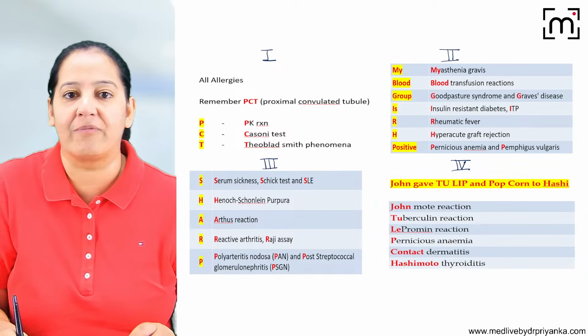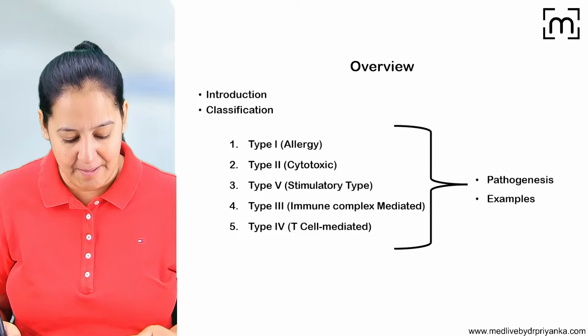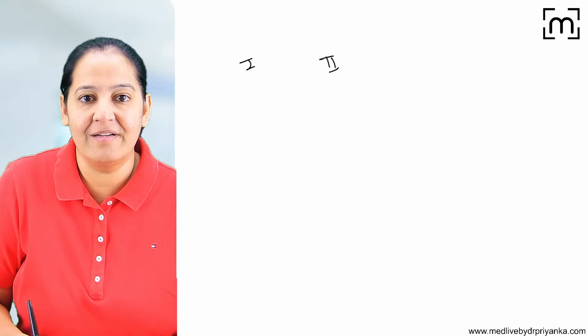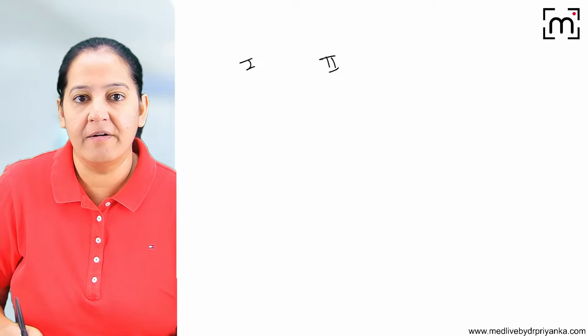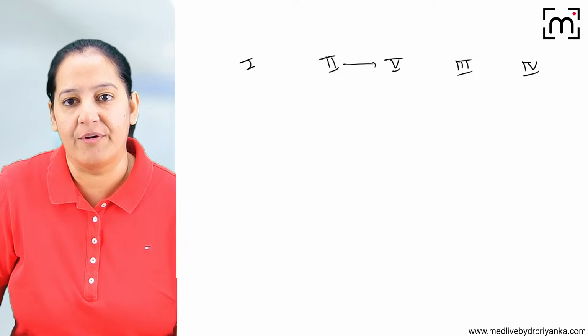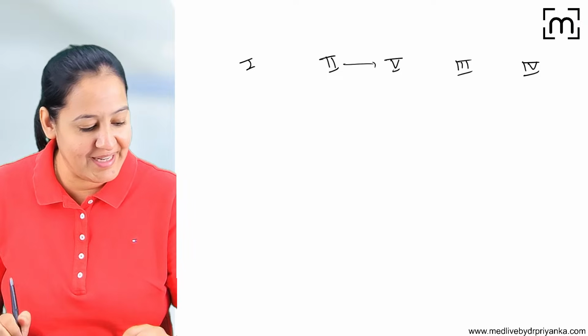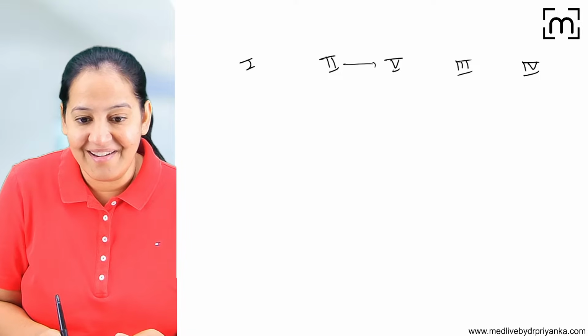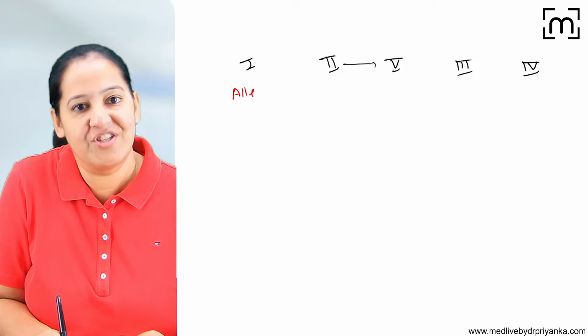And these are the examples of type 1, 2, 3, 4. Rather than reading them passively, why don't we write them? Can you tell me the examples of type 1, type 2, the modified version of 2, that is type 5, type 3, and type 4? Quickly, people, quickly. Start writing. So type 1, what are the examples? Say, ma'am, all the allergies we know.